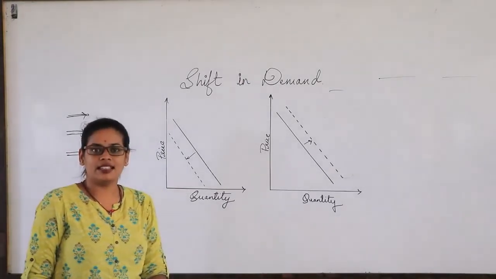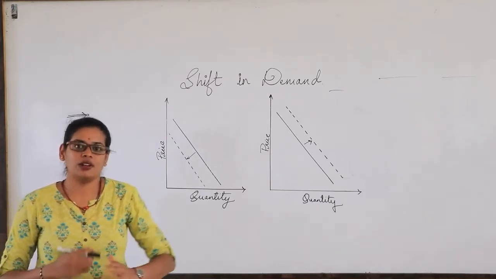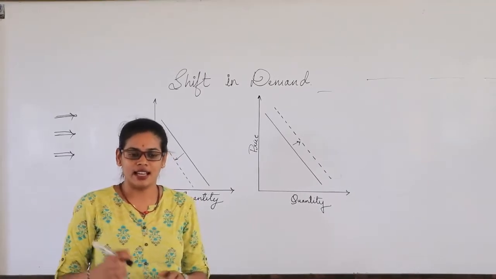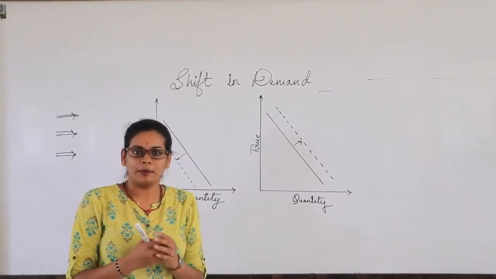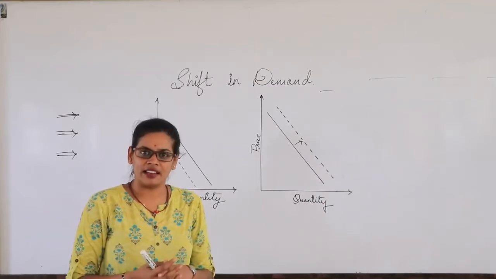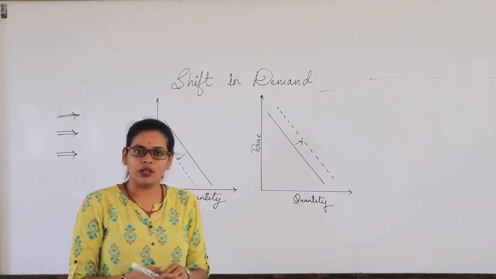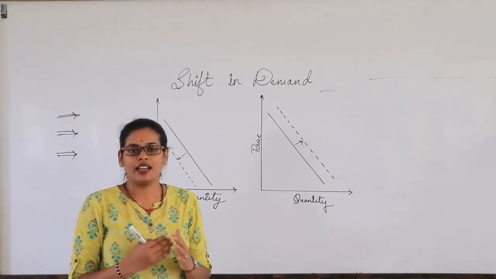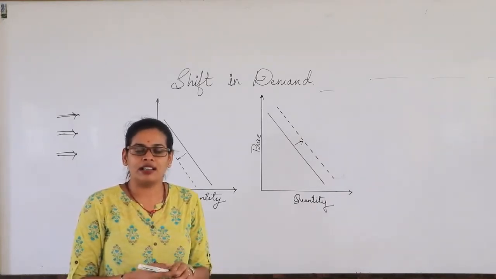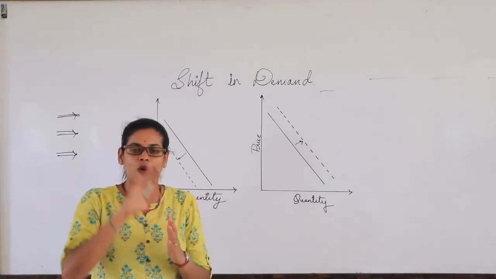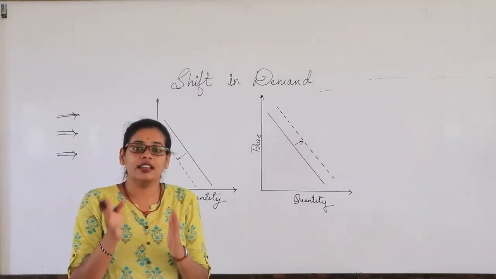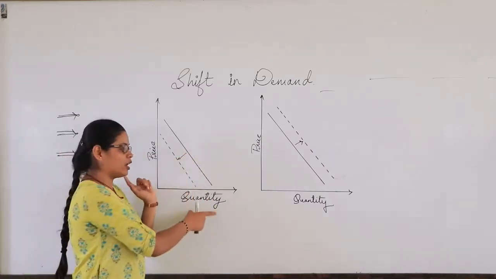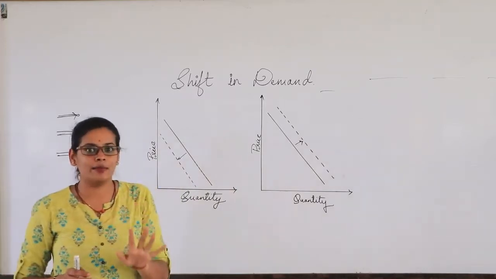Today we will be discussing the shift in the demand curve. So what is this shift in the demand curve? In the previous class we discussed the demand curve keeping in mind that the consumer's income, the price of the other good, and the preferences or likes of the consumer were constant, right? All three were kept constant, okay? And we were discussing the quantity and the price of one single commodity, right?